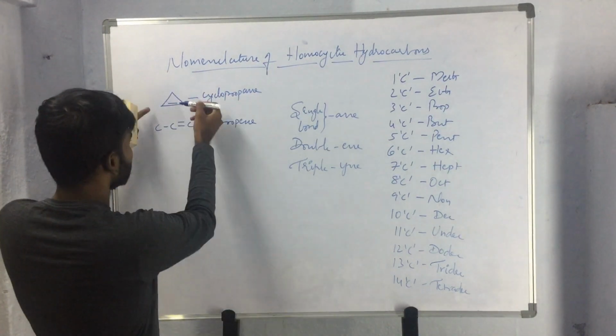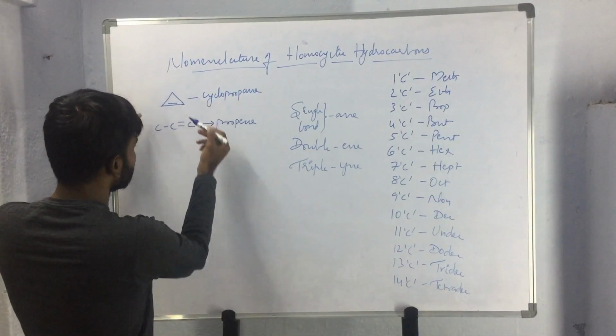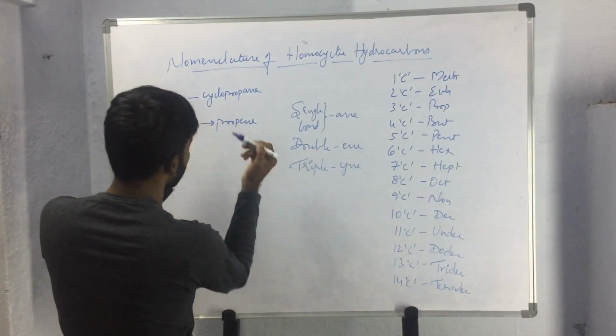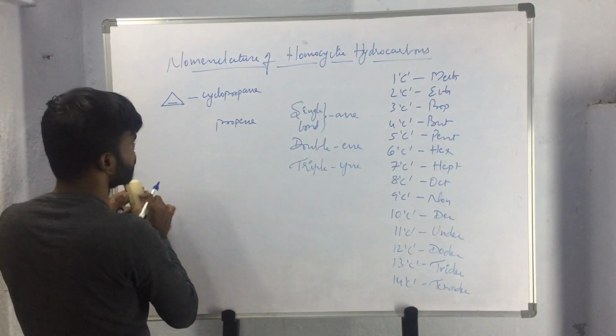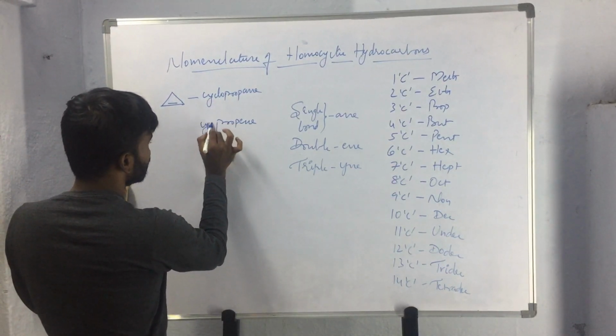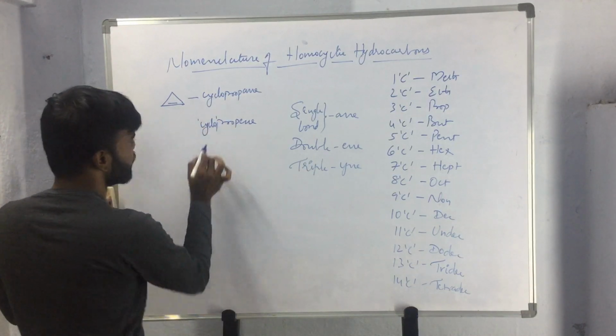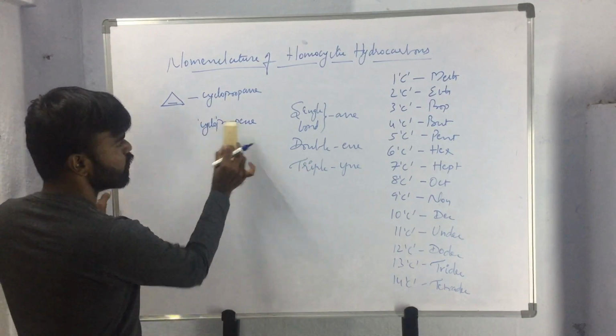So here the respective open chain hydrocarbon for this compound is propene, and this name has to be prefixed with the word cyclo, and the name of the compound will be cyclopropene.